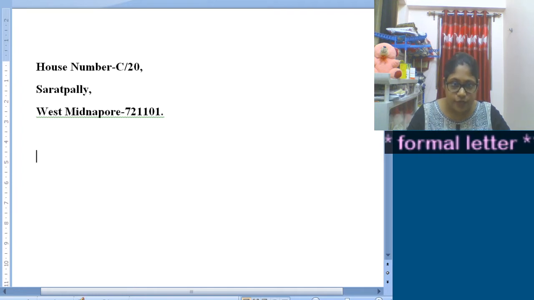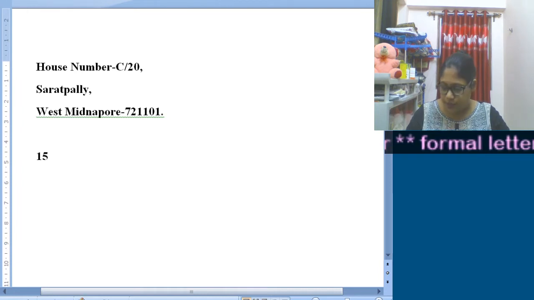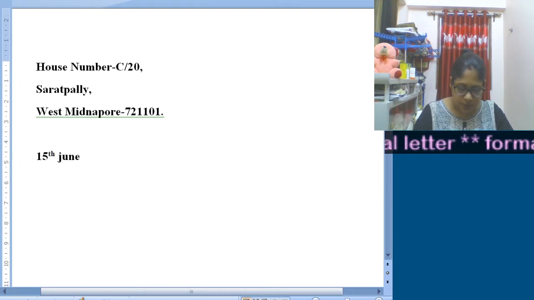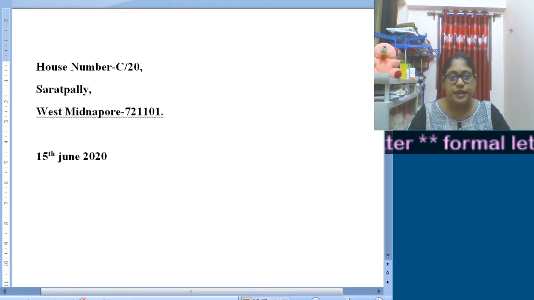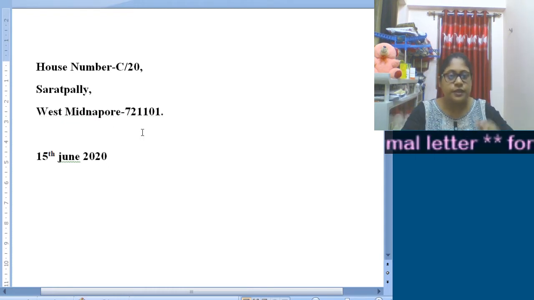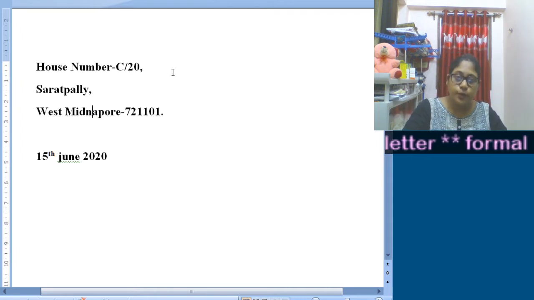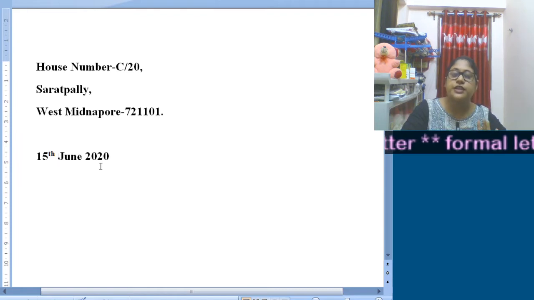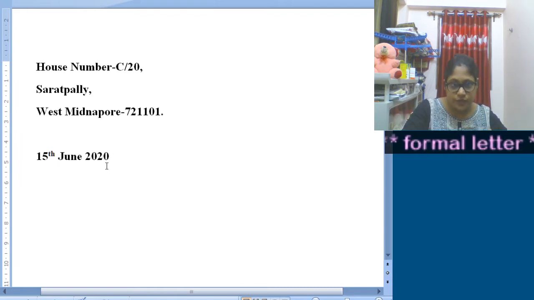Then on the next line you will put the actual date of that particular day. As an example, today is 15th, so 15th June 2020. Remember, though at the beginning, in the self address part, you put commas and a full stop, here you are not supposed to put any punctuation, right? So here the date portion is 15th June 2020.